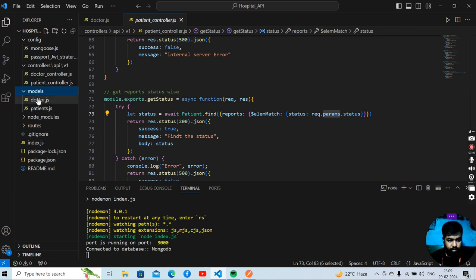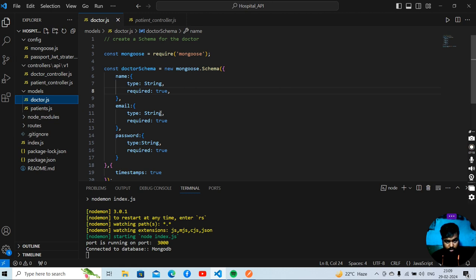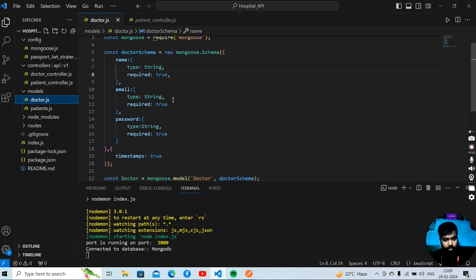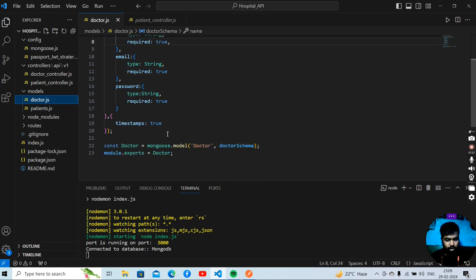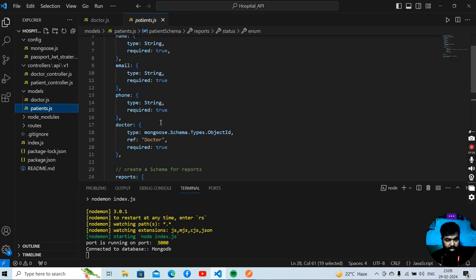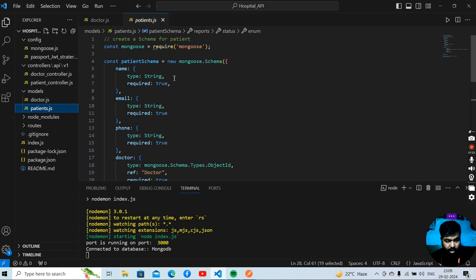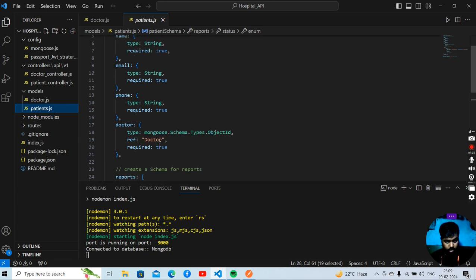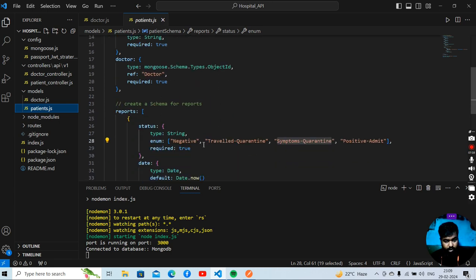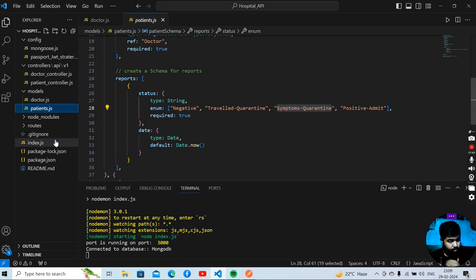Okay, so that is the model. Here I have written a schema. This is a doctor schema, where I have given a name, email, and password. And this is a patient schema. Here I have given name, email, phone, doctor ID, and here I am generating the report.